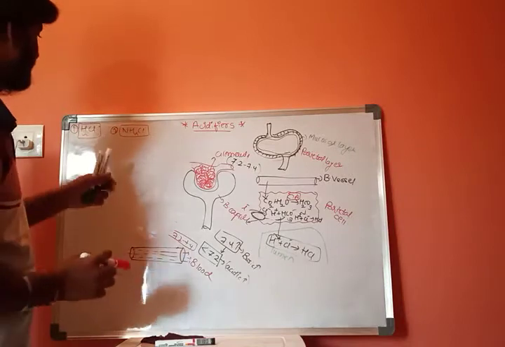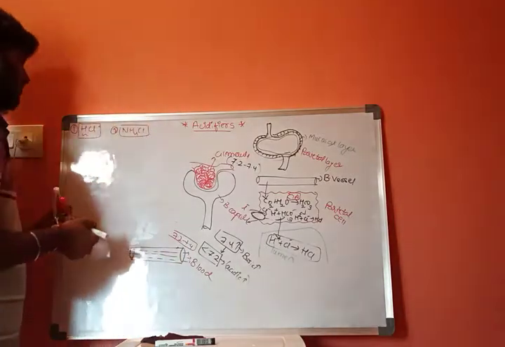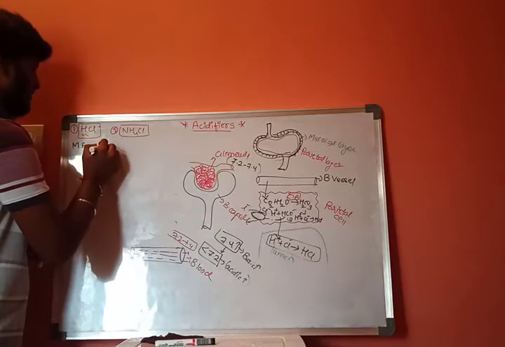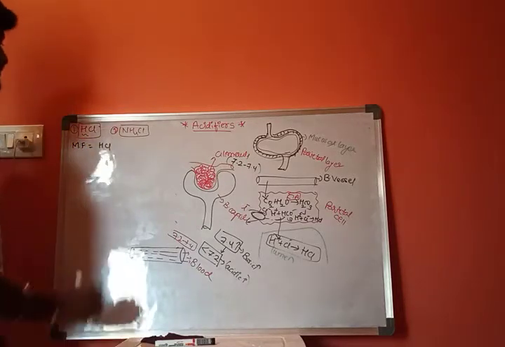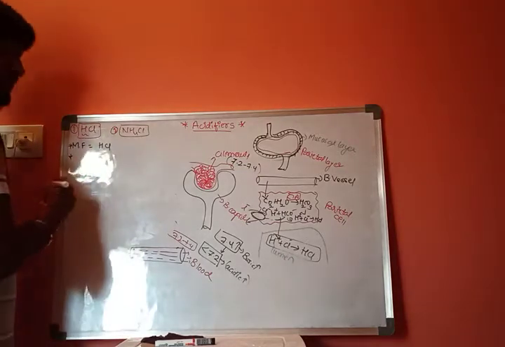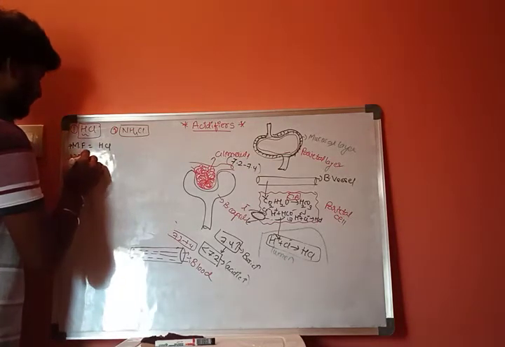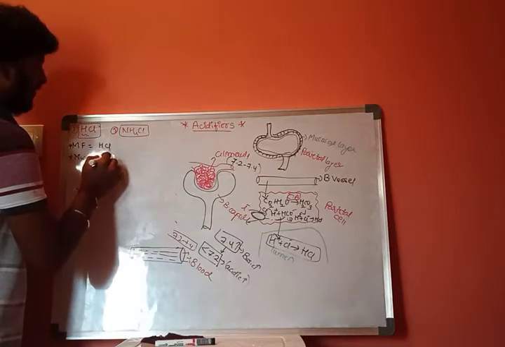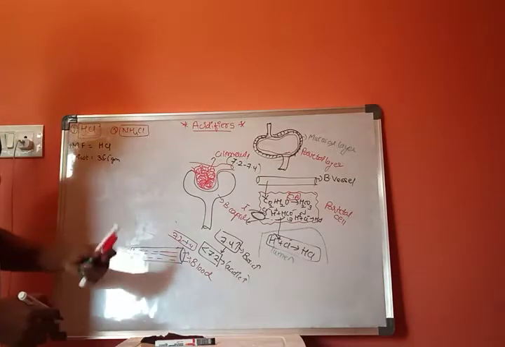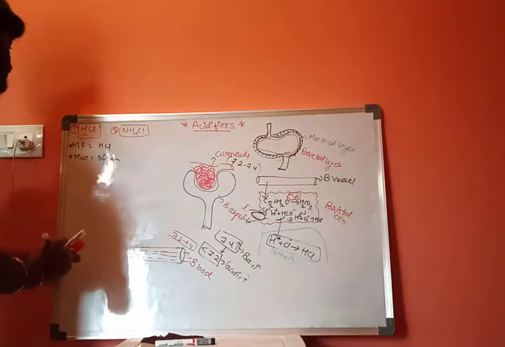First, if we discuss HCl, the molecular formula is HCl, and the molecular weight is 35.5 grams.